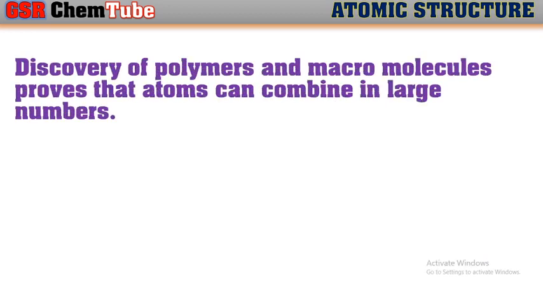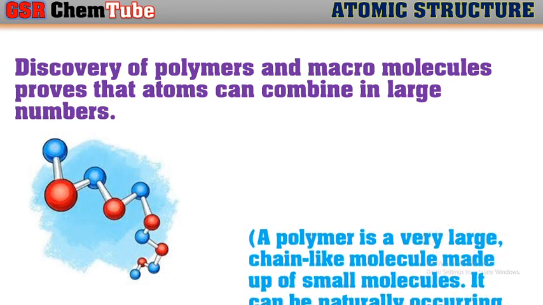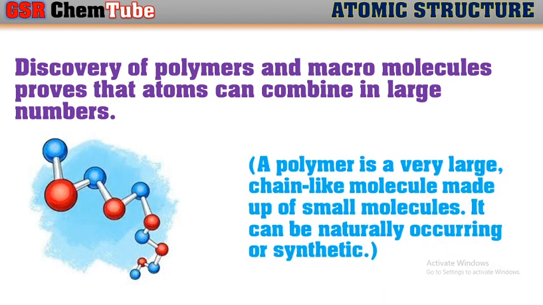Next, discovery of polymers and micromolecules proves that atoms can combine in large numbers too. So a polymer is a very large chain-like molecule made up of small molecules. It can be naturally occurring or synthetic. So here, in making of polymers, large number of smaller molecules being combined, which is controversial to one of the points in Dalton's atomic theory.